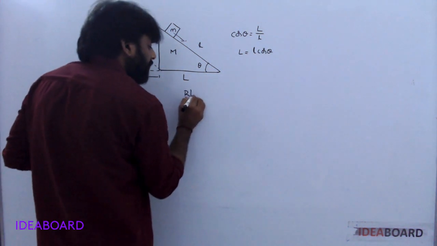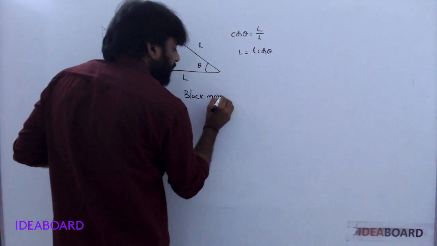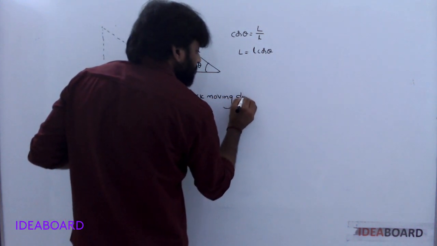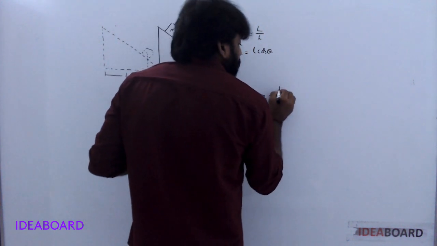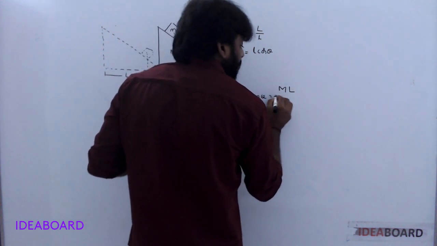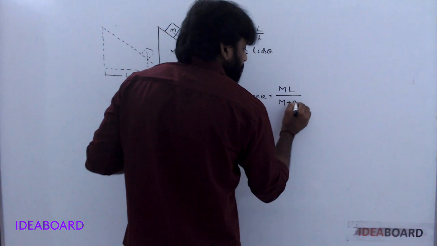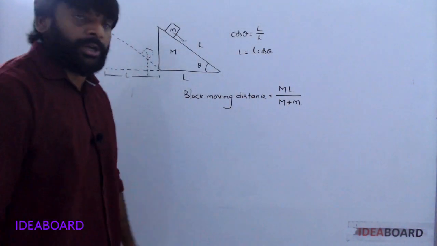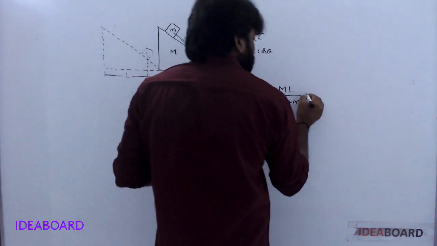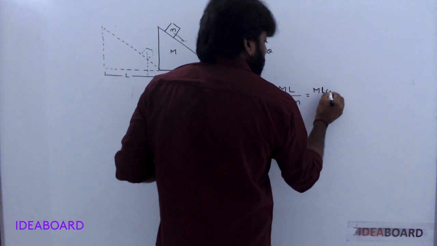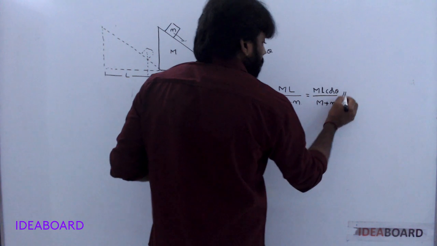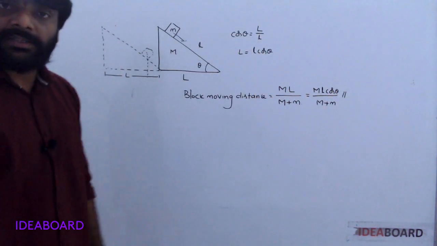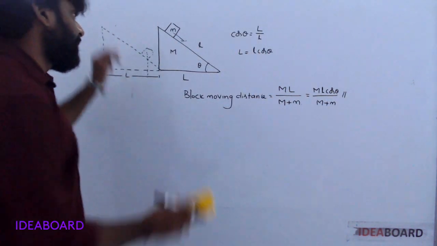The block moving distance is equal to mass of the wedge times its traveling distance by total mass. Understood? No need of derivation. Here it is M L cos theta by capital M plus small m. Understood? Okay.